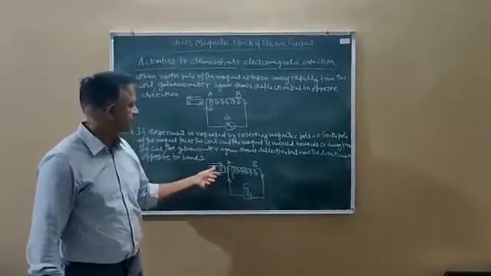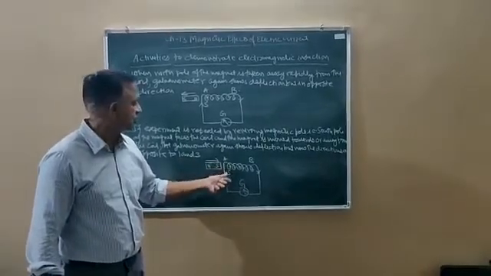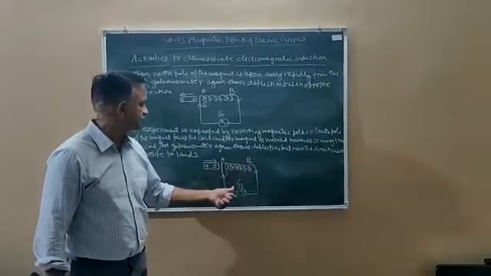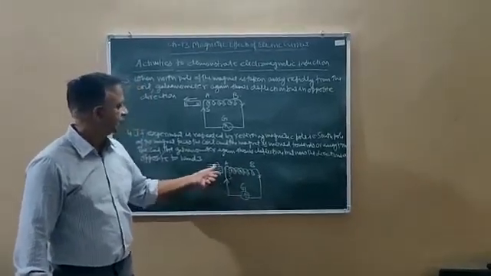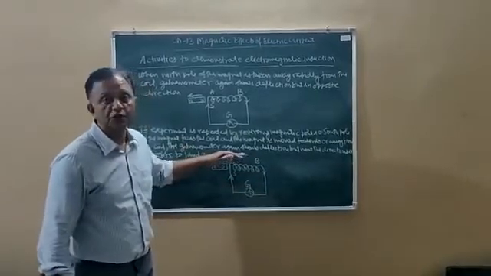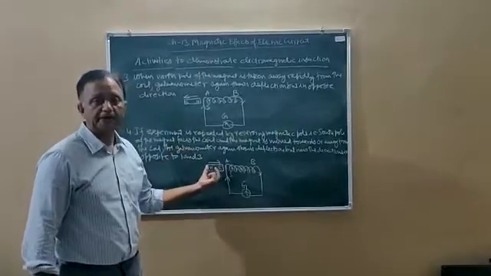Now this is your bar magnet whose south pole is facing towards the coil, and this becomes your south pole of the coil, and AB is your coil, and the current flows in the clockwise direction. It is taken towards the coil by changing the poles of your bar magnet.